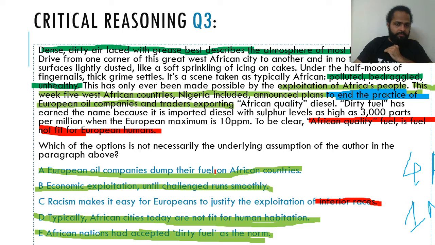European oil companies dump their fuel. This is definitely an assumption. Economic exploitation until challenge runs smoothly, definitely an assumption, because this point is mentioned right here. African cities today are not fit for habitation. Exactly. That's what I'm saying.